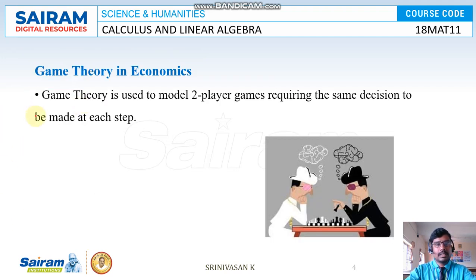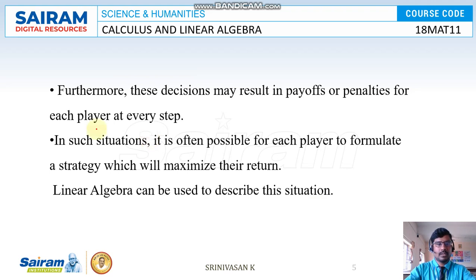And next one, game theory in economics. Game theory is used to model two-player games requiring the same decision to be made at each step. Where we use it means it's a prediction: who will win, who will lose. To make that prediction we apply game theory. It is also part of linear algebra. By using game theory, we can easily predict who will win and who will lose.